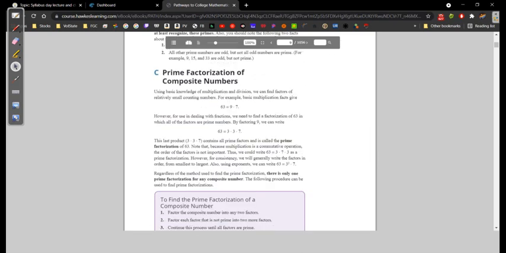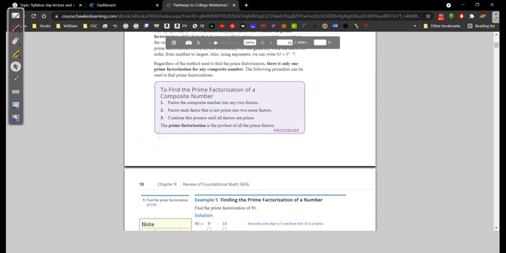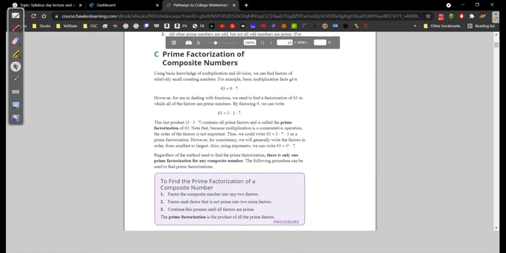Next up, we're going to talk about prime factorization of composite numbers. Now we're getting to where I actually do some computation on the blackboard.